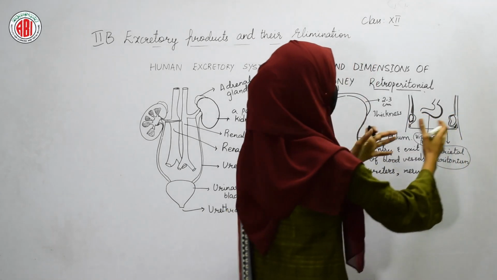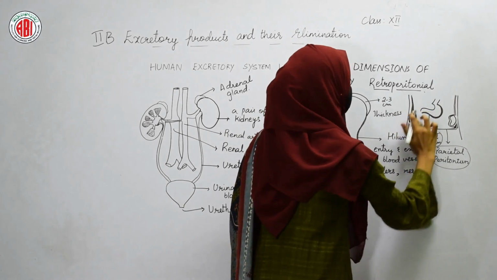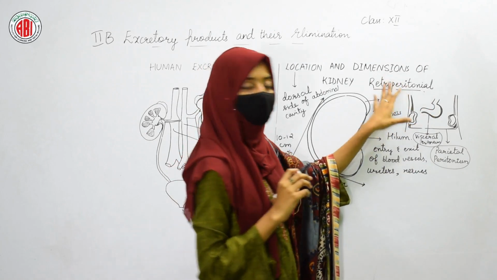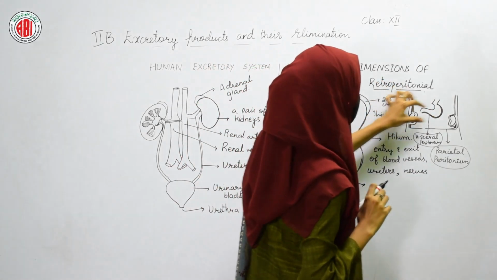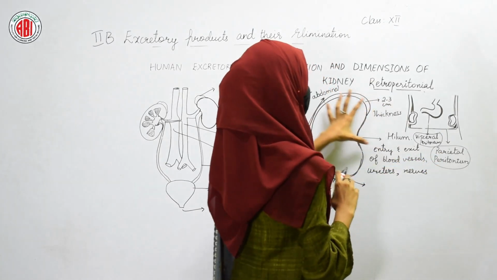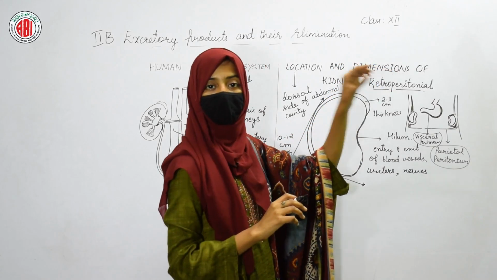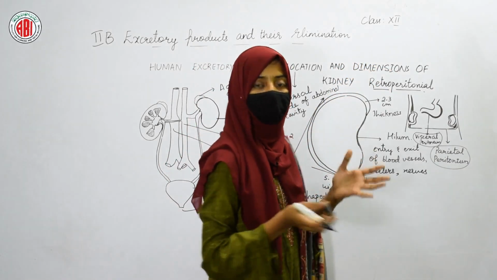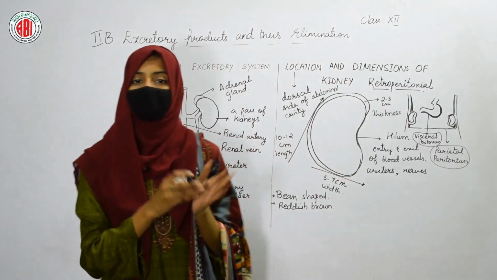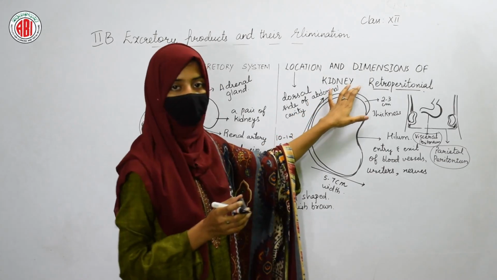So the word retroperitoneal is given based on this feature only. Retro is a word which means behind. So the kidneys are the organs that are located behind the parietal peritoneum, and we call the kidneys retroperitoneal.